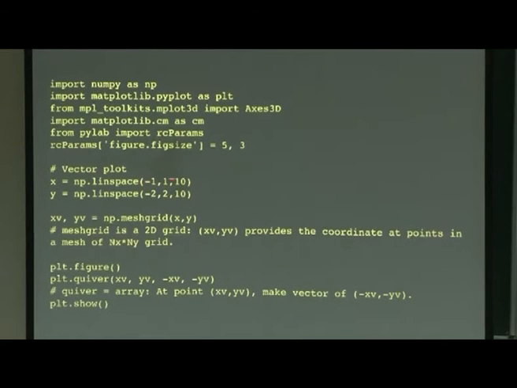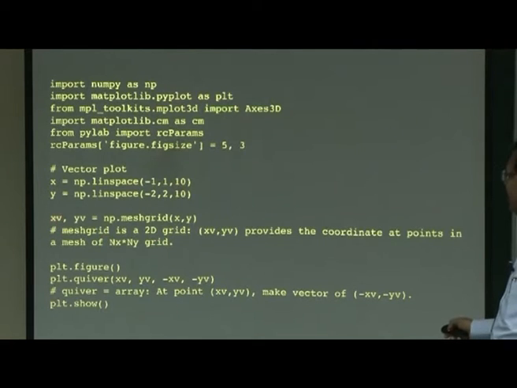So my x data is from -1 to 1 and y data is from -2 to 2, 10 points each. So there are 100 points, but the range is different. I can choose the same range. Actually, I think it's -1 to 1, I believe. So there's a bit of change in my code and here.